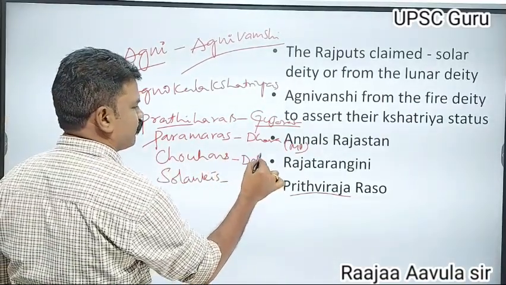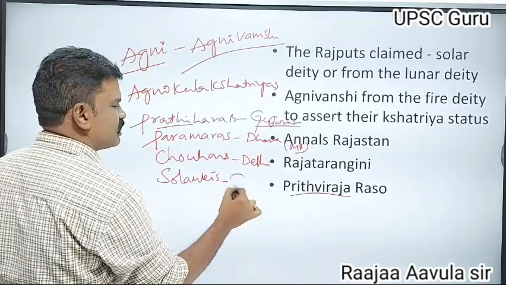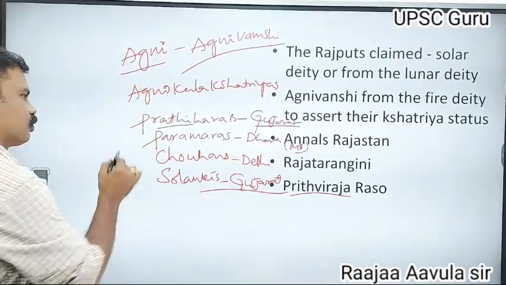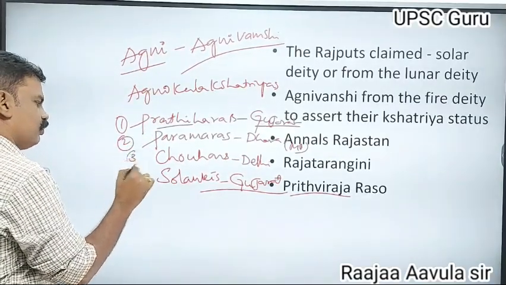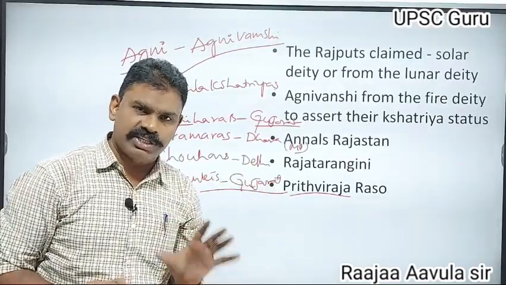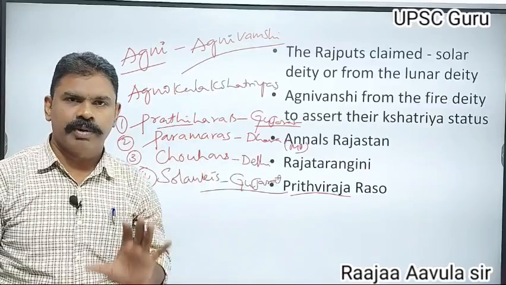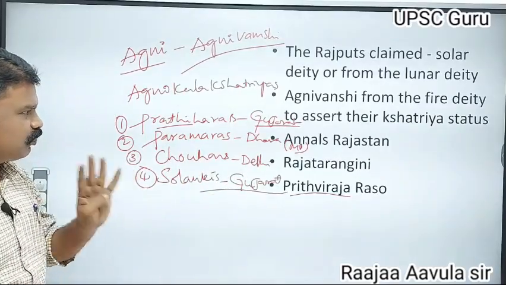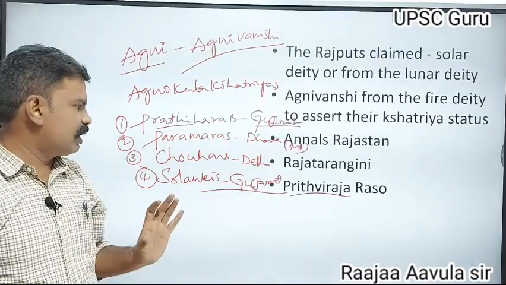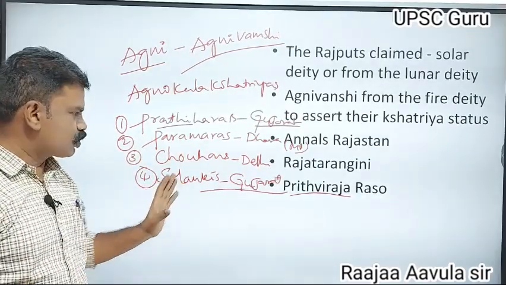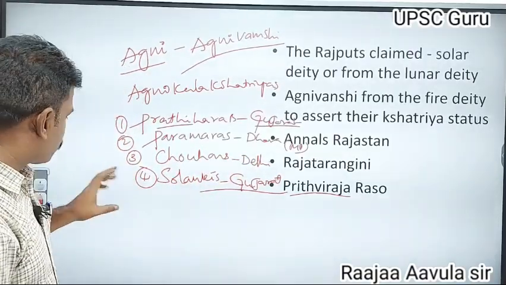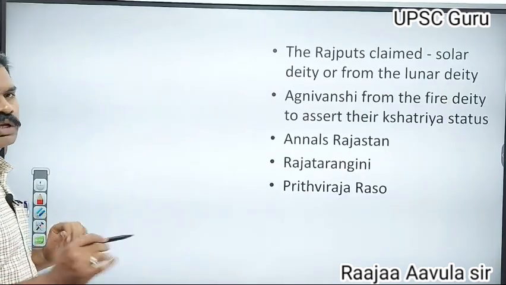The Chauhans ruled from the Delhi and Ajmer area, and the Solankis ruled the Gujarat area. These four Rajput families are considered Agni Kula Kshatriyas according to the Prithviraj Raso: Pratiharas of Anihilwada, Paramaras of Dara, Chauhans of Ajmer, Solankis of Gujarat.